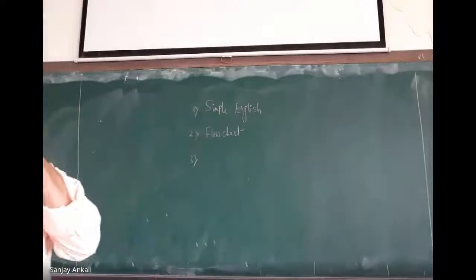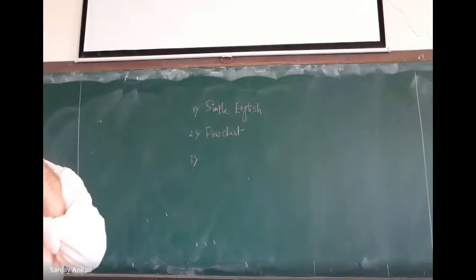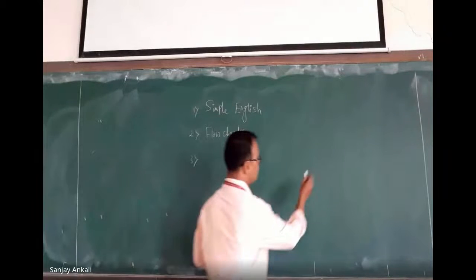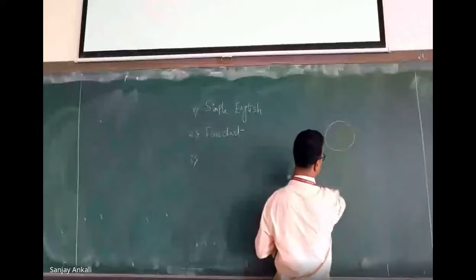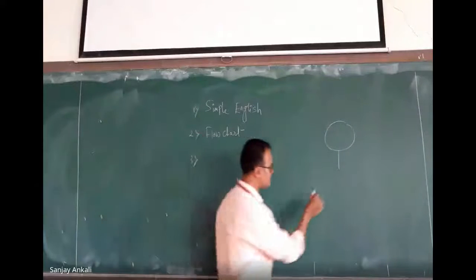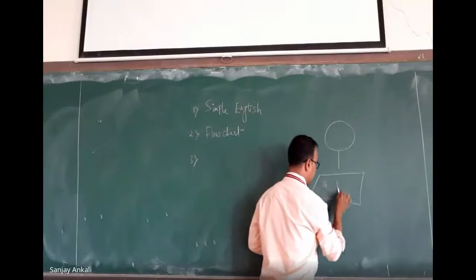What is the diagram to represent reading? A rectangle is computation. The parallelogram is reading. If I write an oval, it means we are starting. If I draw a parallelogram, it means we are reading.